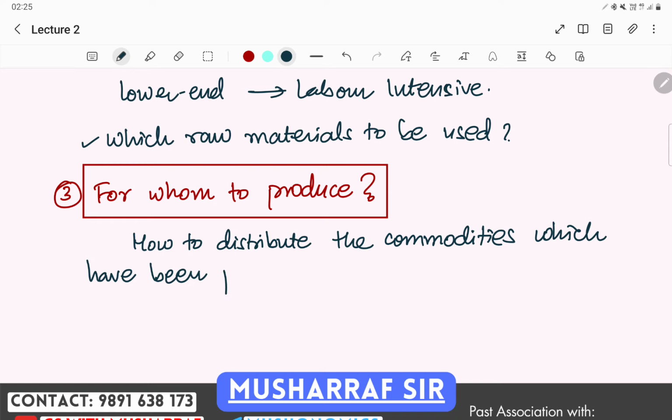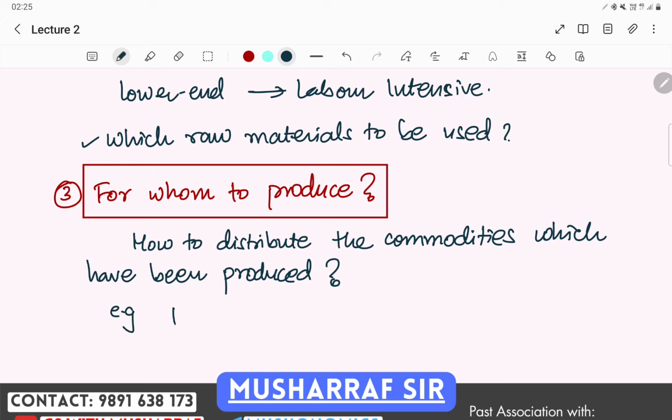Now what to produce and how to produce is done. Now the production has been completed. Now how to distribute it? How it will reach the people in the economy.